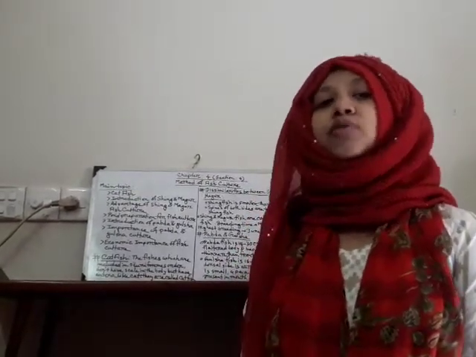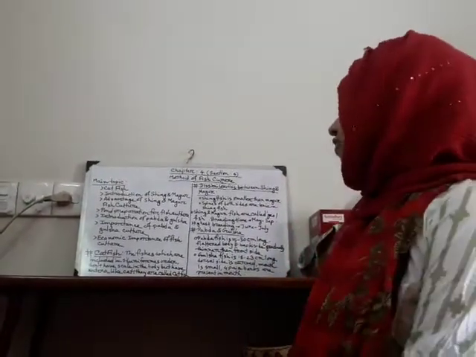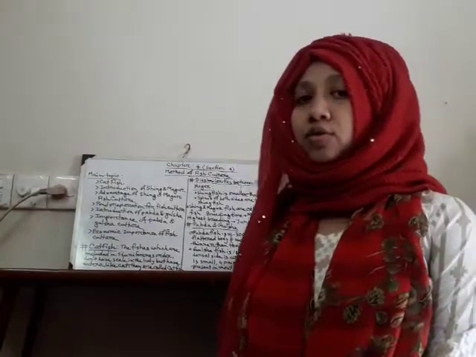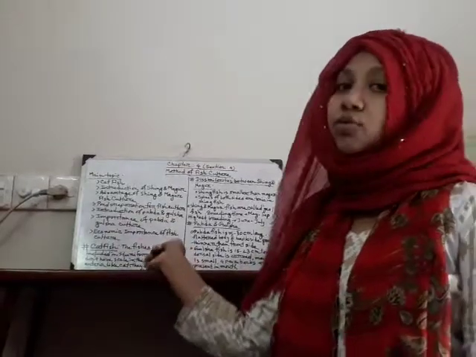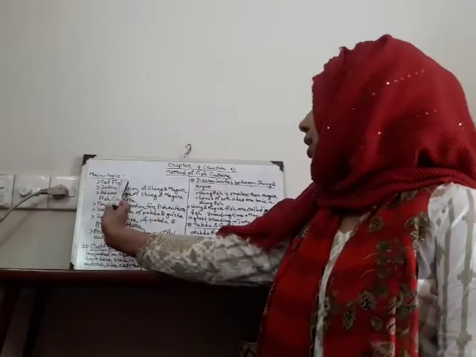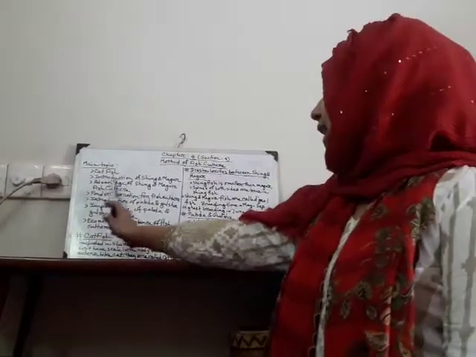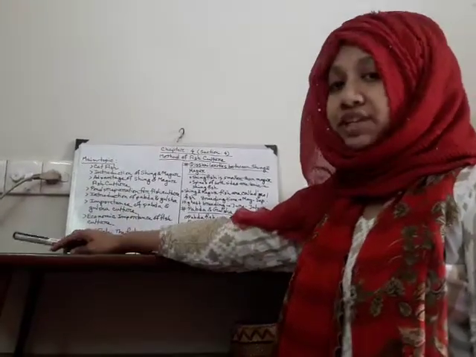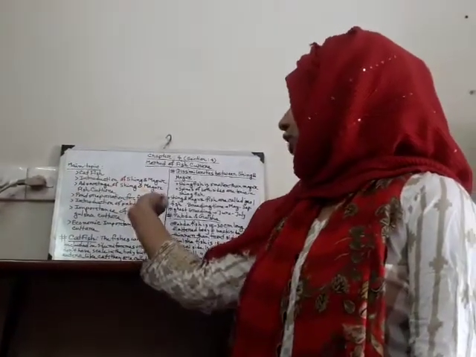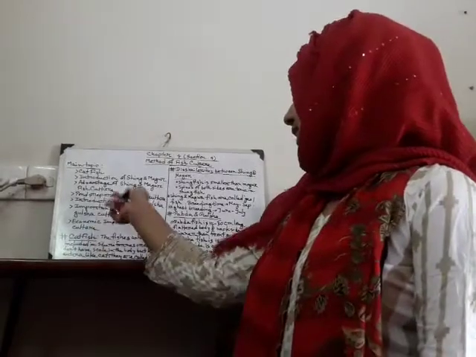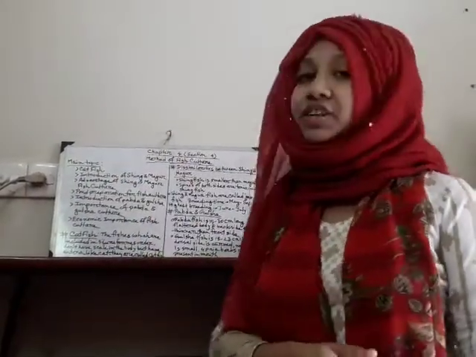Now today I am going to discuss chapter number 4, section number 4, that is method of fish culture. First of all, we have to consider the main parts of this lecture. These are the main parts. First, catfish. Secondly, introduction of shing and magur. Third, advantage of shing and magur fish culture. Fourth, pond preparation for fish culture. Fifth, introduction of pabda and gulsha. Sixth, importance of pabda and gulsha culture. Seventh, economic importance of fish culture.